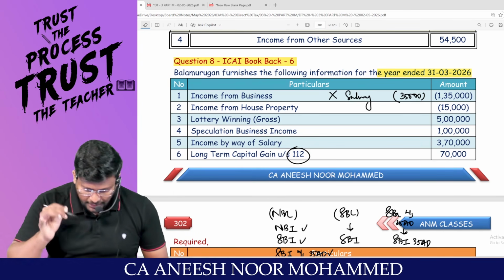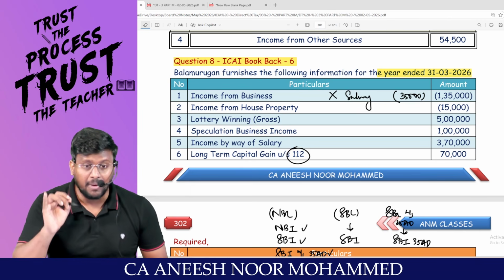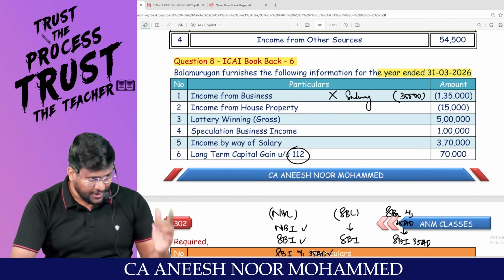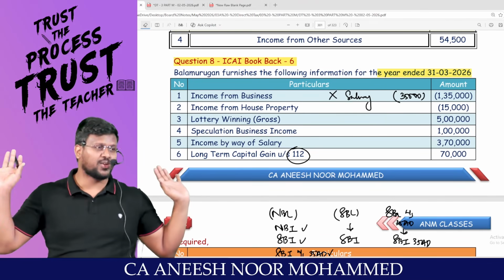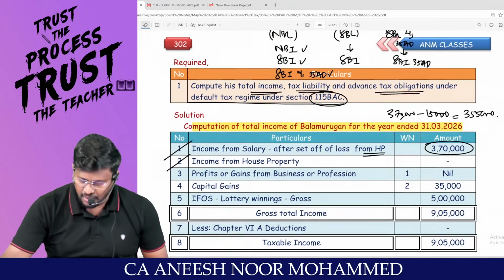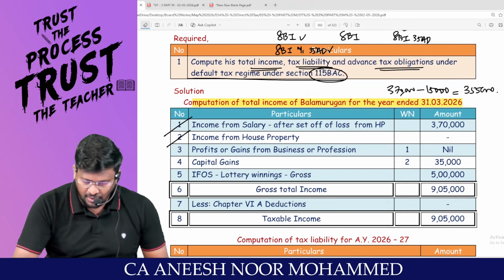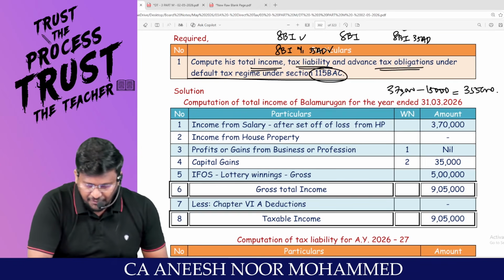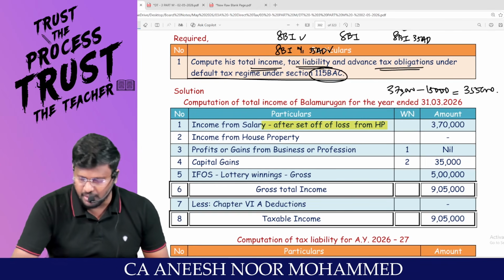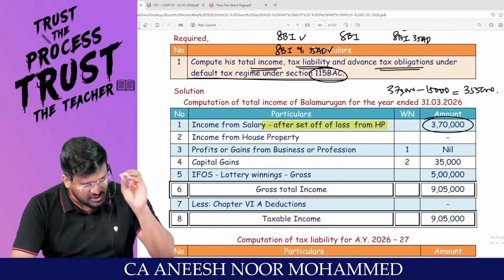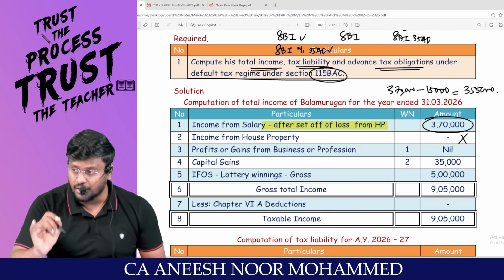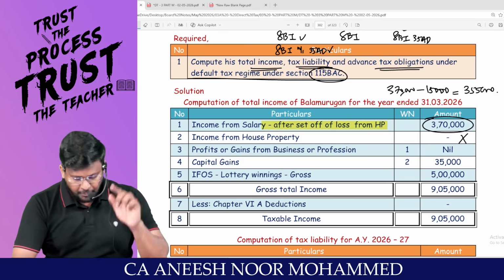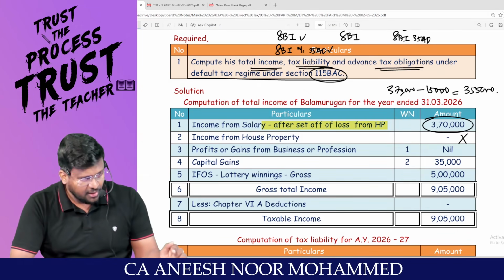That means when you read the question itself, you have to mark it in the question paper. Otherwise, when you read, that thing will not be there in your brain. When you execute, you will execute wrongly and you will come back. Are you all understanding? That is why, sir, income from salary after set off of loss from house property, my dear lovable students, full salary you have to write. Loss from house property is not entitled for what at all? Set off at all. Because we are calculating as per the default tax regime.